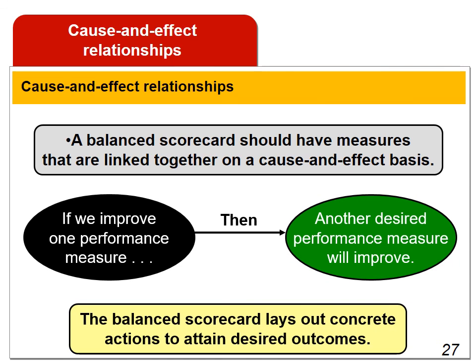Balanced scorecard, whether for an individual or the company as a whole, should have measures that are linked together on a cause and effect basis. Each link can be read as a hypothesis in the form, if we improve this performance measure, then this other performance measure should also improve. In essence, the balanced scorecard lays out a theory of how a company can take concrete actions to attain desired outcomes. If the theory proves false or the company alters its strategy, the measures within the scorecard are subject to change.